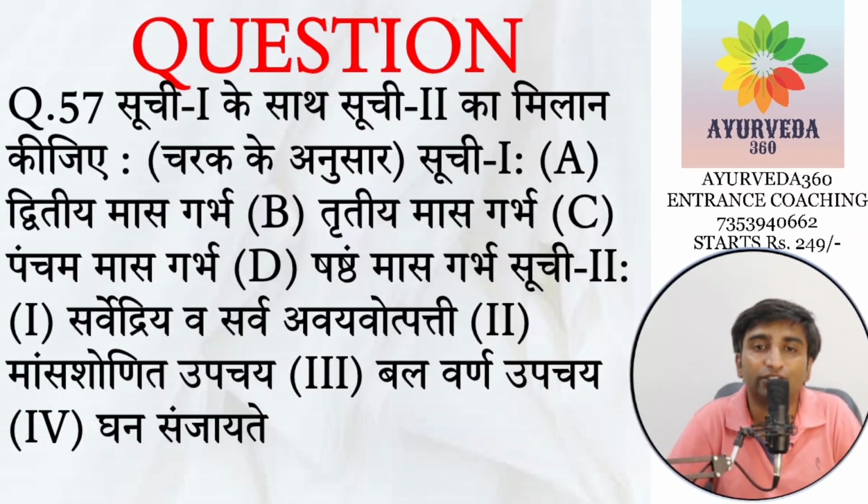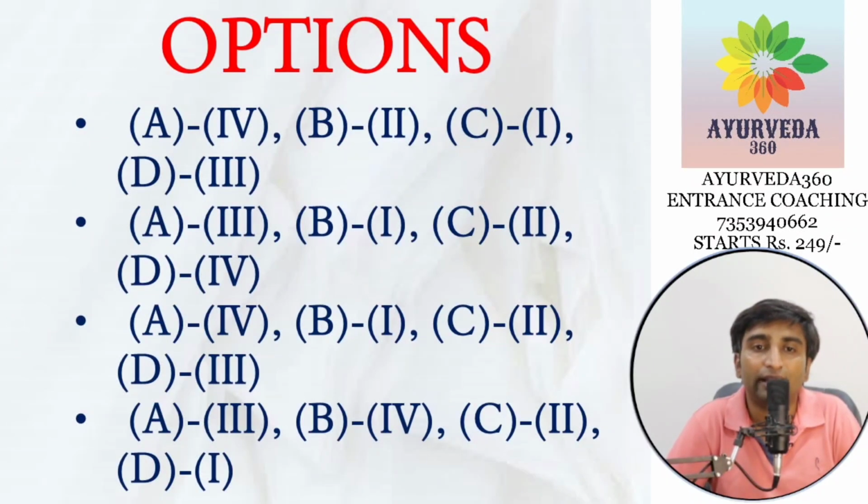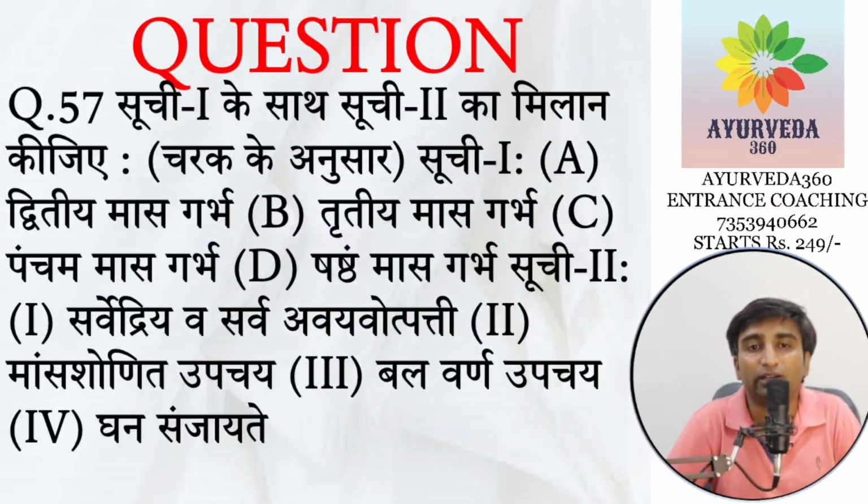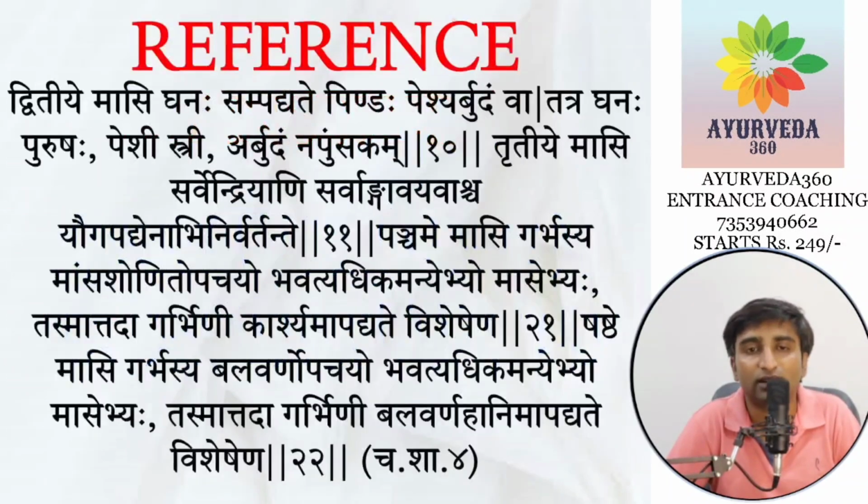See where is the Ghana Sanjayate. Dvitiya Masa Garbha, that is A is 4. A is 4. So there are only 2 options, first and third. Then identify anyone, you will easily get the answer. So this is the reference. This is from Charaka Sharira 4th chapter.